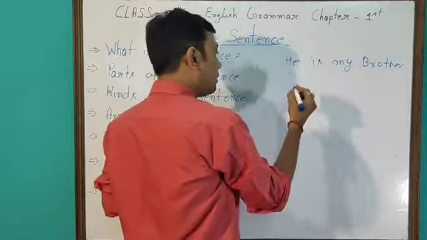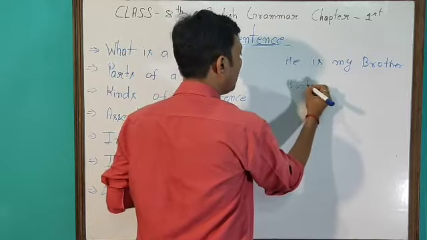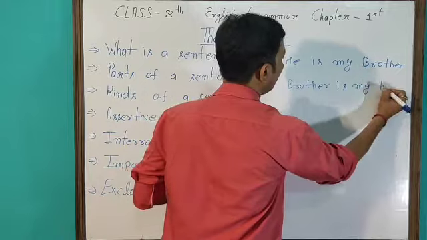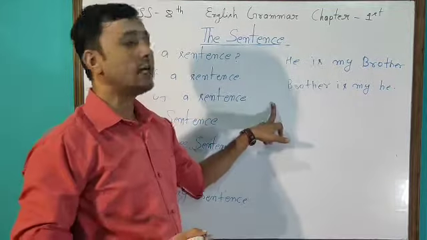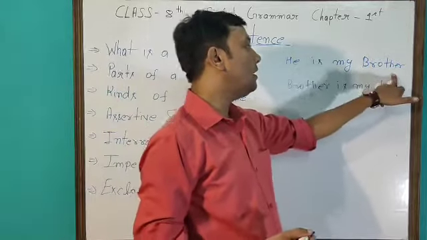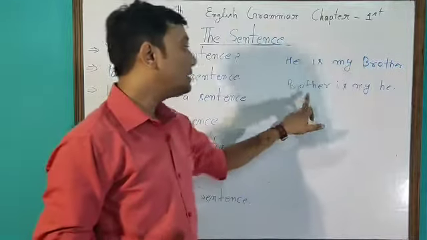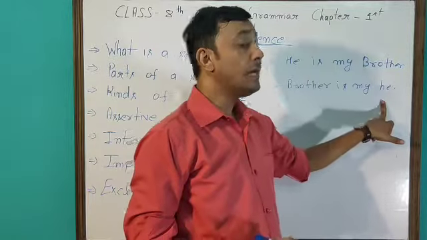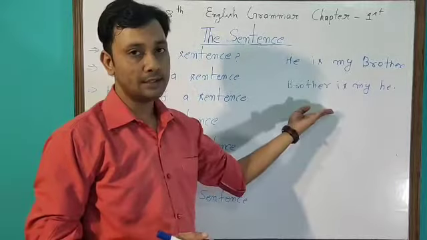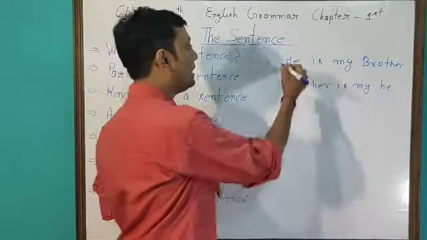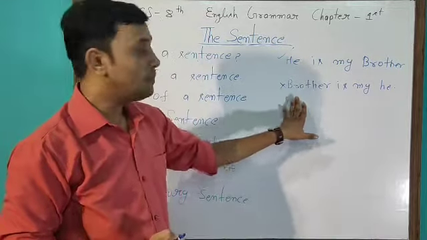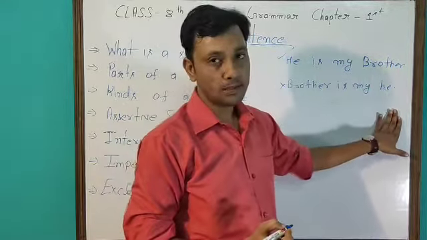Clear? Next sentence is: brother is my he. I have written two sentences here, but the first sentence, he is my brother, makes sense, while the second sentence, brother is my he, does not make complete sense, or maybe it is senseless. Clear? So that is why this sentence is a sentence, while this sentence is not considered a sentence, because it makes no sense.